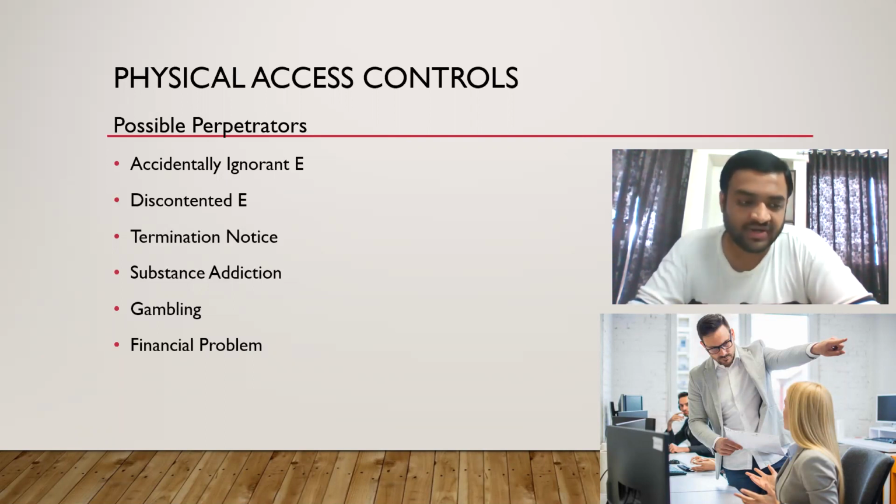What measures will we take? Before hiring itself we will sign a bond with him that if this person tries to damage the resources or leak any information, these are the fines or contractual requirements he must satisfy after and during the employment. So we will sign a bond from him before he is given employment. Now let's see what the possible perpetrators are. These are the types of employees who can turn into a possible perpetrator. So you can call them potential perpetrators or potential threat agents.